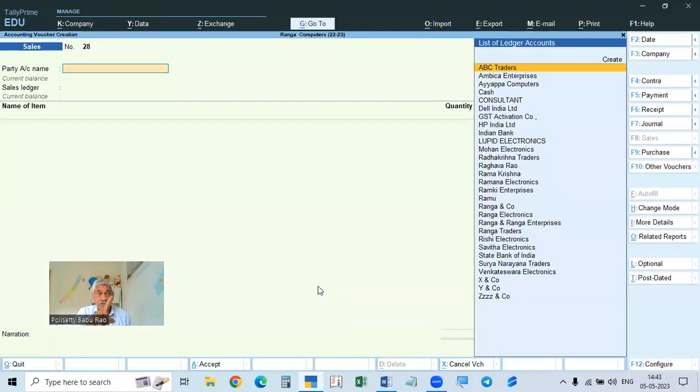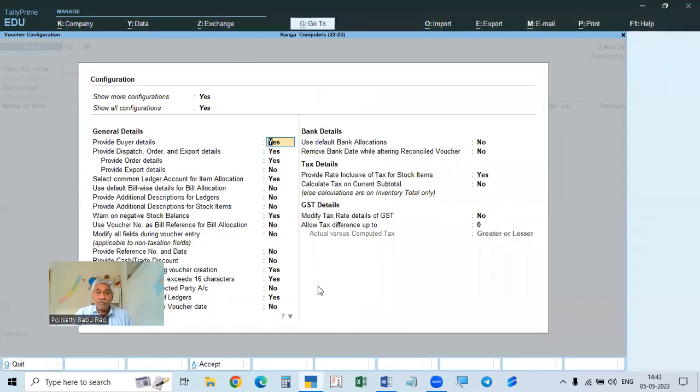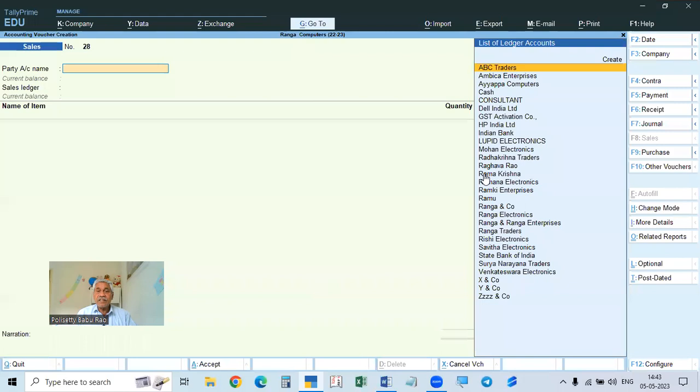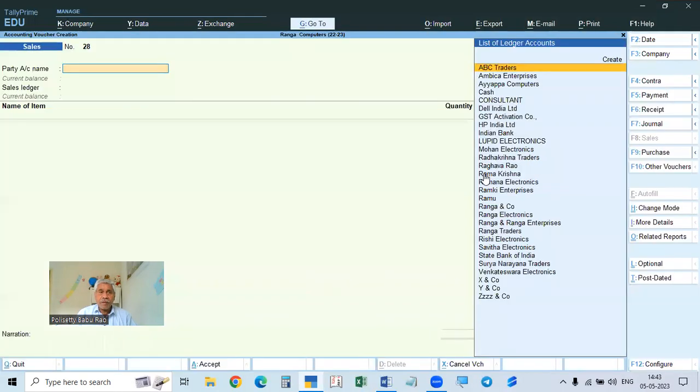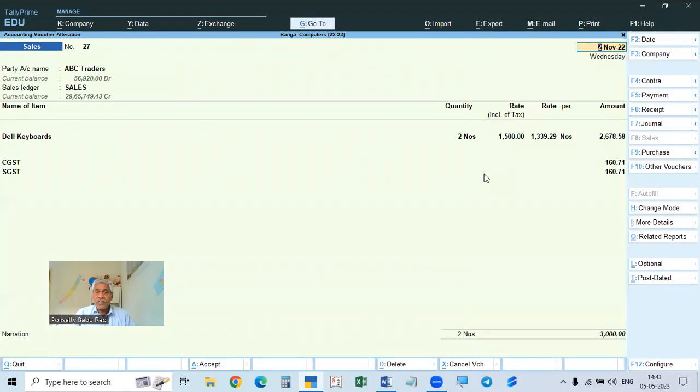In F12, in the sales voucher only, under tax details, for provide tax inclusive of tax for tax stock items, select yes, and enable that. Then it will show the separate column and automatically get the amount, whatever it may be. See here, for example, 1,500 is there.